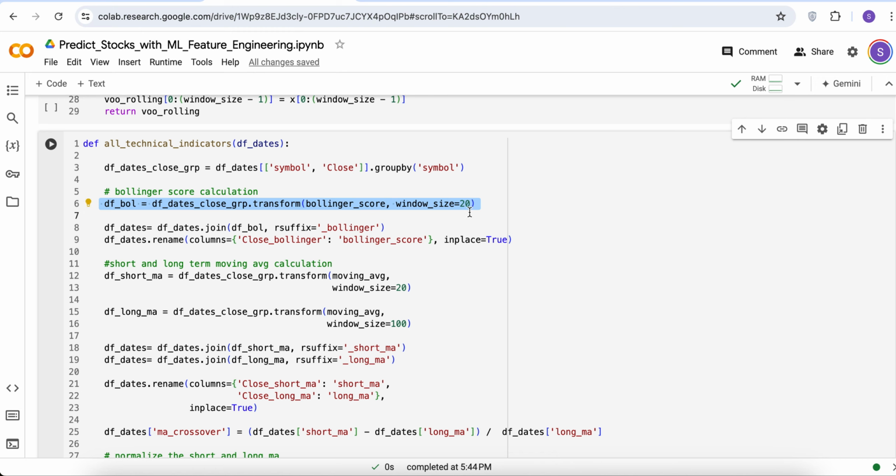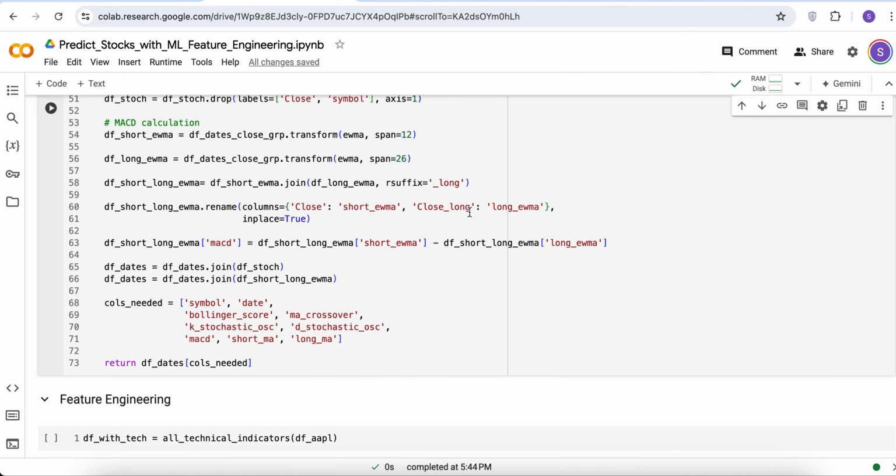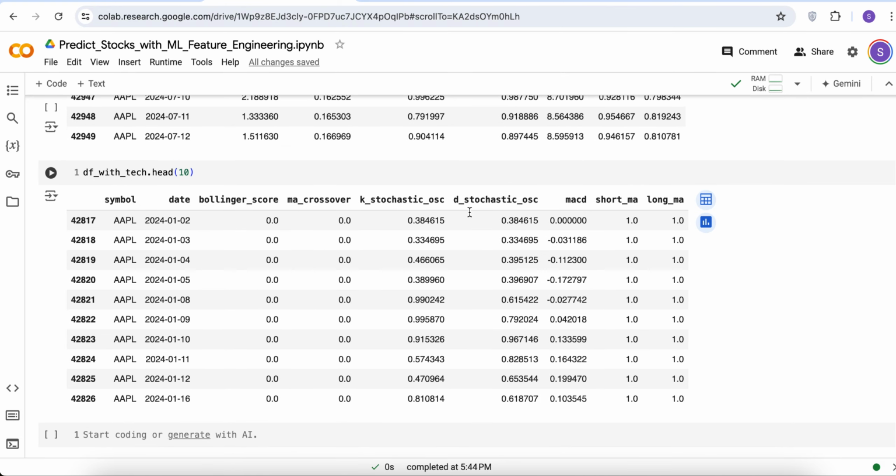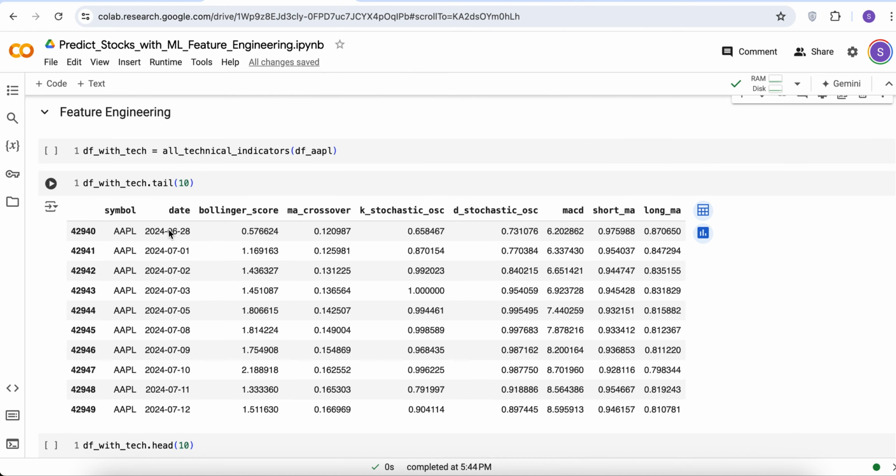When I talk about transform in pandas, what transform does is take one series and return another series. It might be easier to see what we're trying to do if we look at the final result. For example, we took the Apple data for each of these days, and we produced a series of features which take into account the recent history of the stock, and each row corresponds to one symbol and one date here.